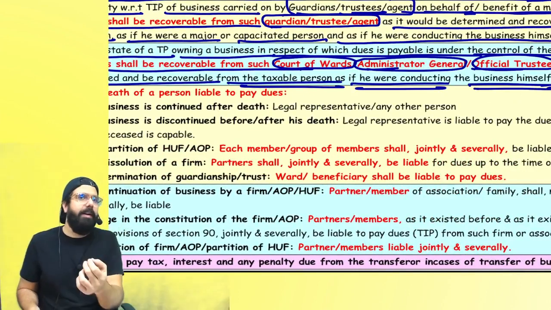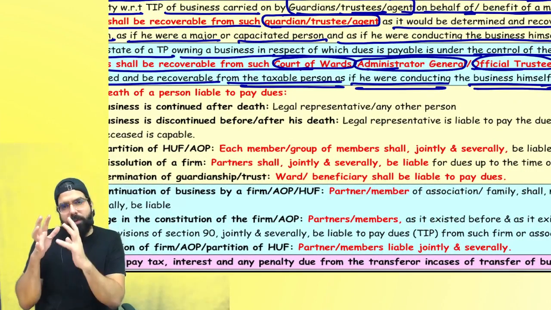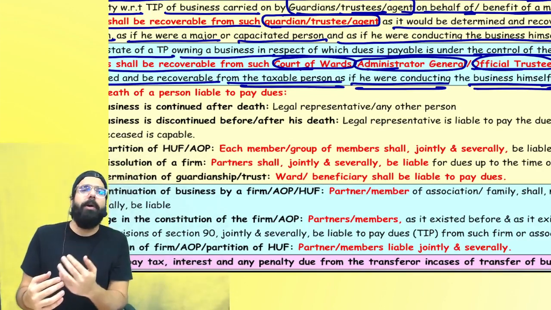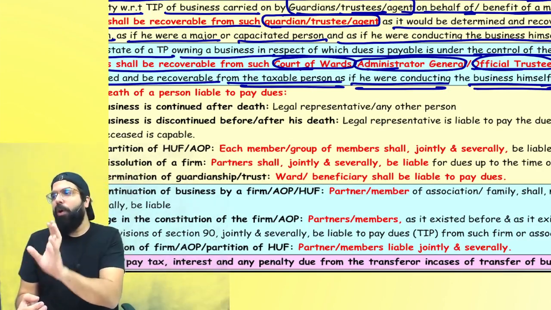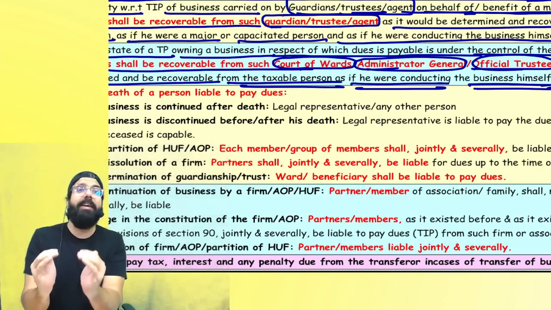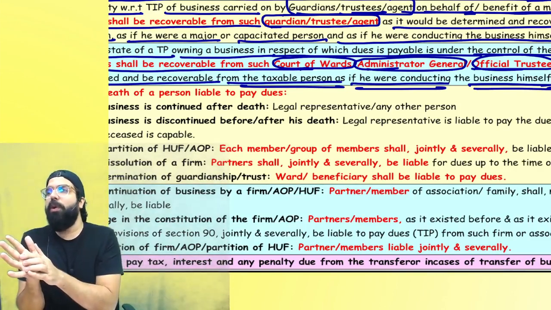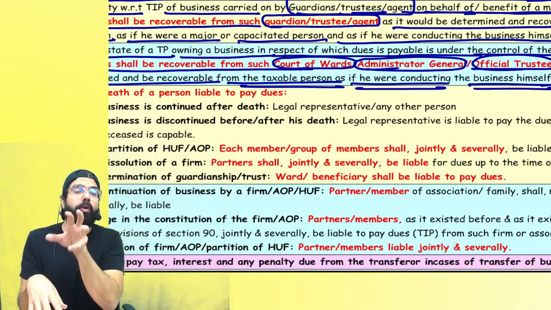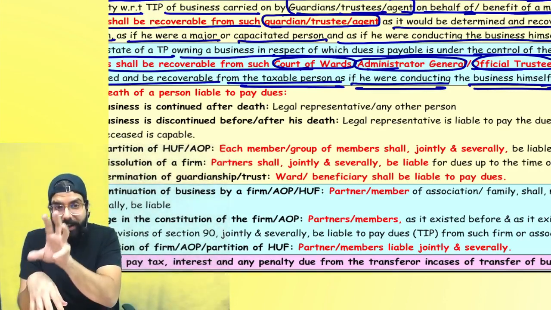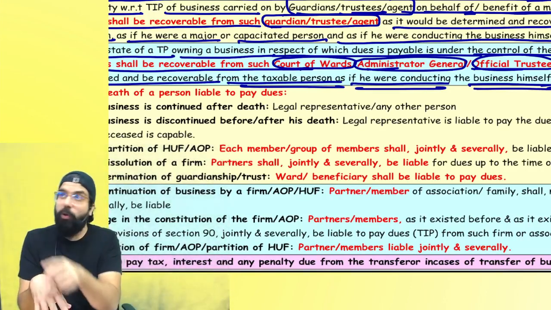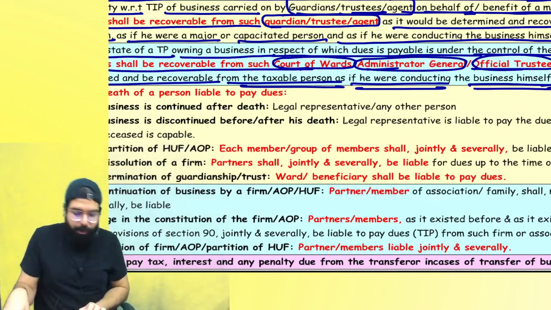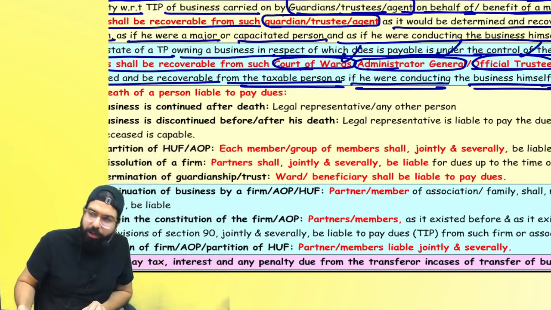It is not only for the minor, but sometimes what happened, the court appoints for someone who is a taxable person. A taxable person was carrying on his business, but the court went ahead and appointed one administrator general or a court of ward. It's a body which has been created by the court basically to protect the estate of a person. What is a court of ward? Court of ward is a legal body which is created by the court to protect the estate of a person. Okay, everyone. Now, in that scenario, the estate is going ahead and carrying on some business, and the court of ward is taking care of the estate. So, who will go ahead and pay that liability? The liability will be of the court of ward or the administrator general or the official trustee.